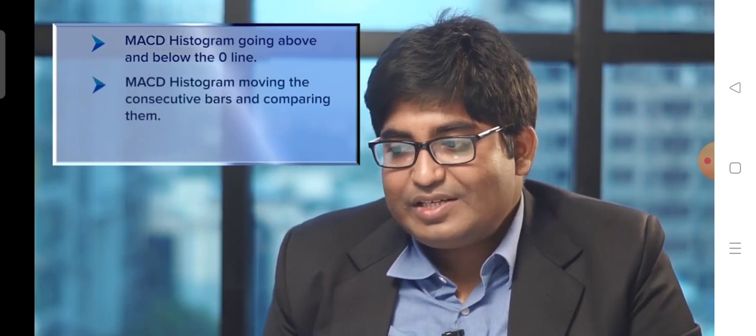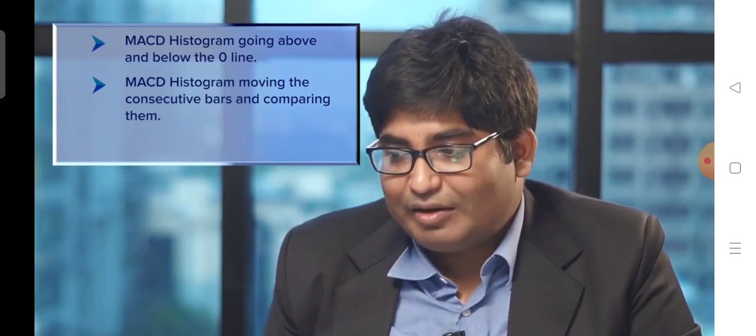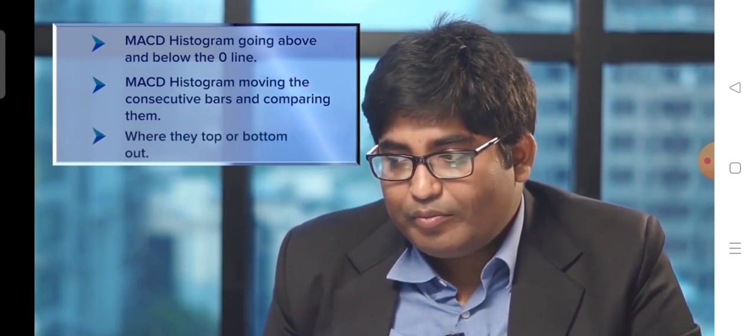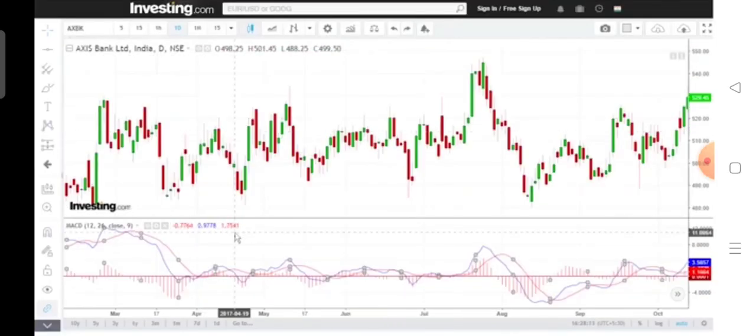Now we have discussed three important points about the MACD histogram. One is the MACD histogram going above and below the zero line. The other is moving through consecutive bars, comparing them, and where they top or bottom out. If you keep these three things in mind along with the MACD that you are observing, that will aid your decision making while trading. Now let me tell you one more thing.